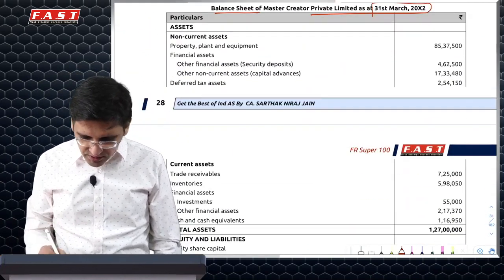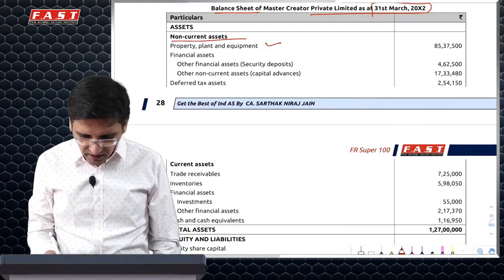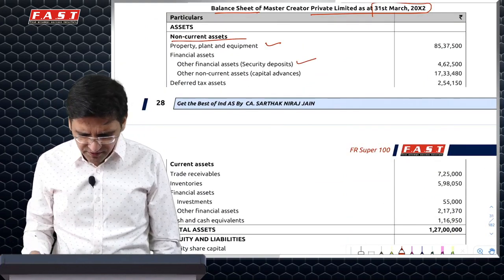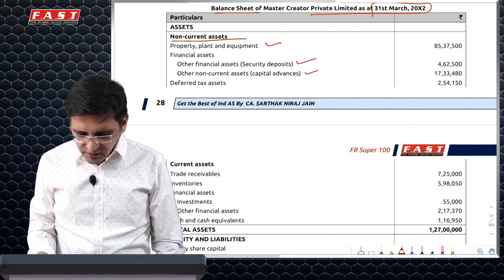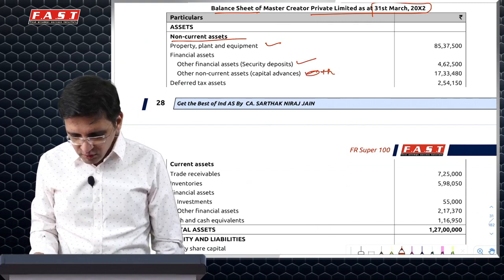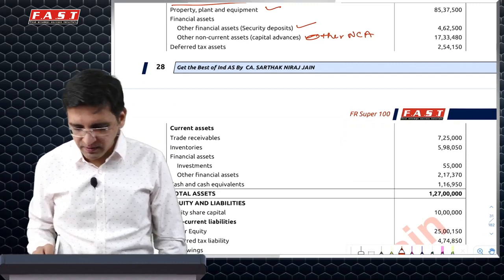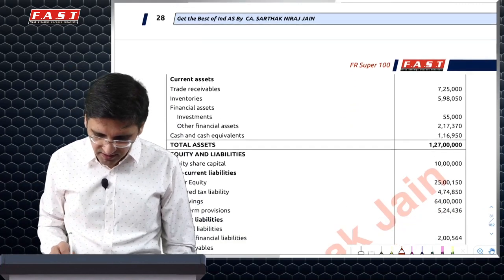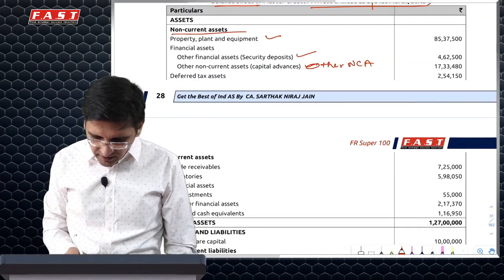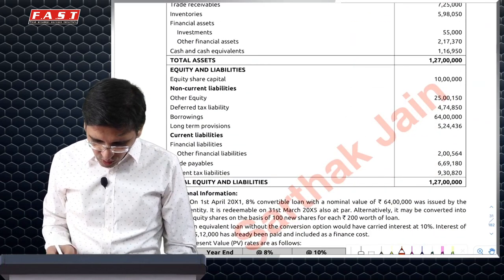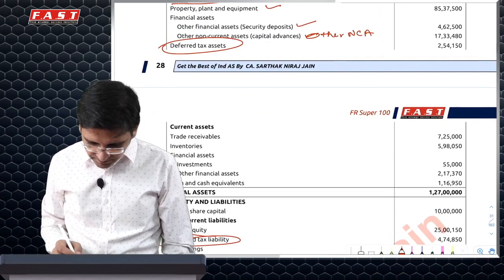Let's see what the question is. Non-current asset PP is fine, financial asset, other security deposit is fine. Capital advance is not fine. It will be shown as other non-current assets because it is not a financial asset. You don't have a right to receive cash but to receive assets. Deferred tax assets are there. If we have a deferred tax liability, we may want to offset it with that deferred tax liability if it is under the same tax laws.